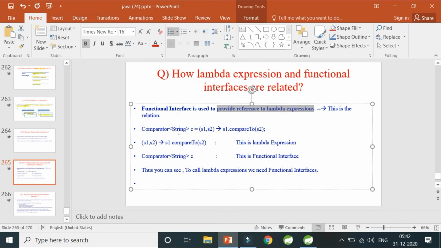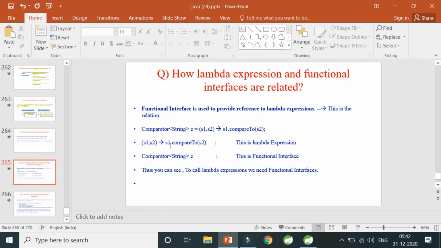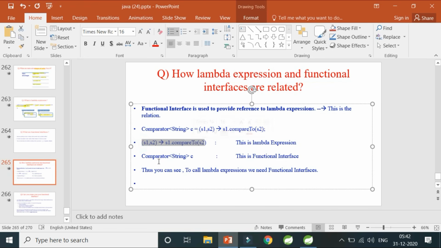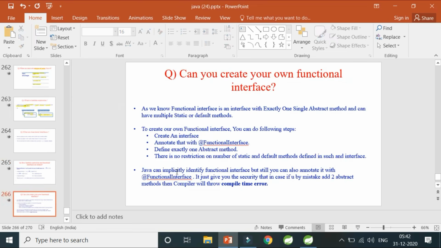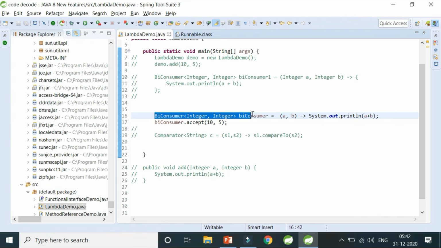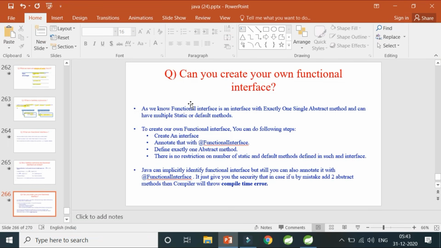For an example, I've taken one more example. If I have a Comparator of type String, taking s1 and s2 and comparing them, then this is a lambda expression and this is a functional interface. I've already covered here, this is a functional interface and this is a lambda expression. I hope this much is clear. This is the relationship between functional interface and lambda expression.